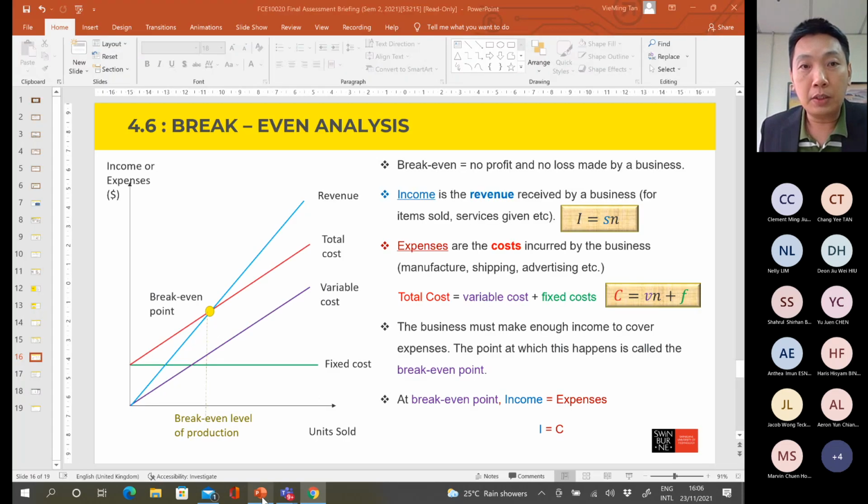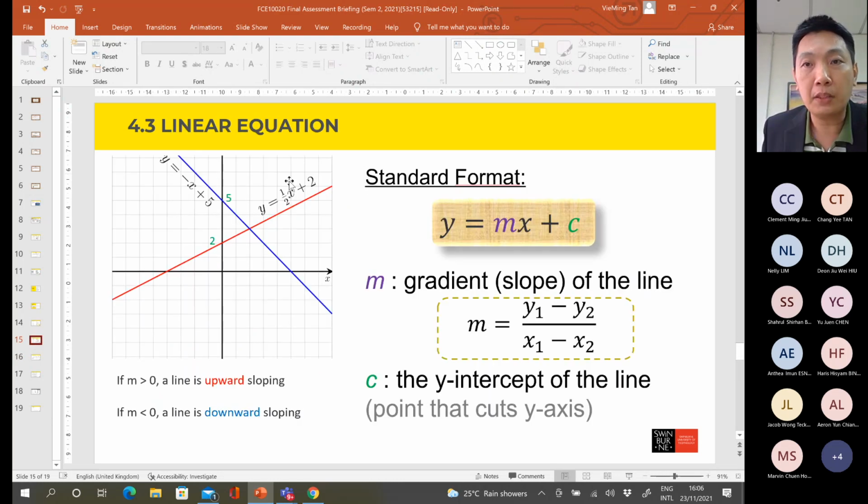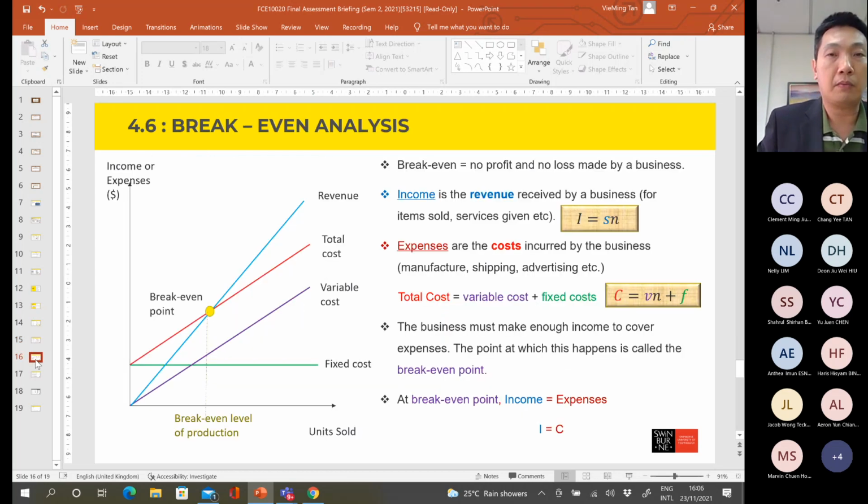Any questions related to chapter 4, the linear equation formation and also the break-even analysis? Okay, chapter 4. Stop for a while. So far so good? Okay, then chapter number 5.